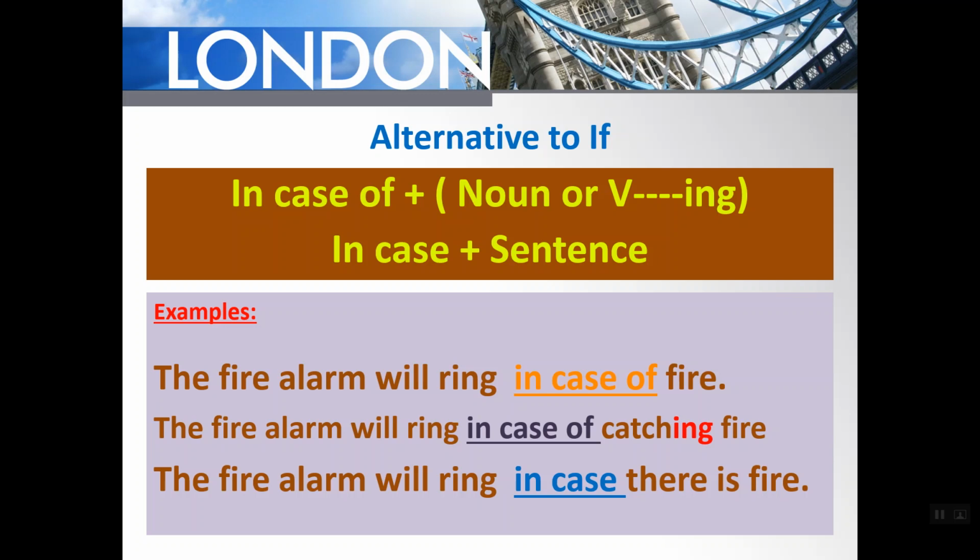If you have "in case" in the first conditional, we should apply the same rule. If you have "in case" or "in case of" followed by the past simple, we should use would or could or might, the same way we do. So if we have "in case of" or "in case", we should apply the same structure, same rule, the same tenses, the same way we did in the conditional "if".